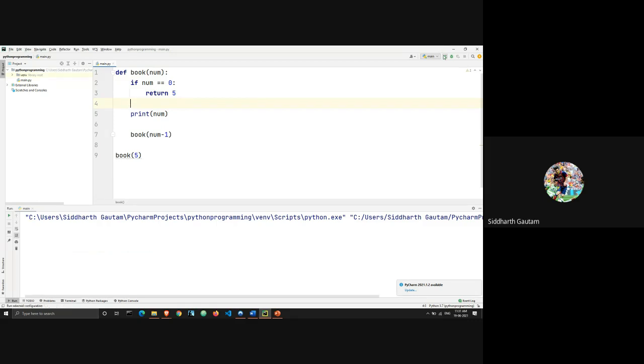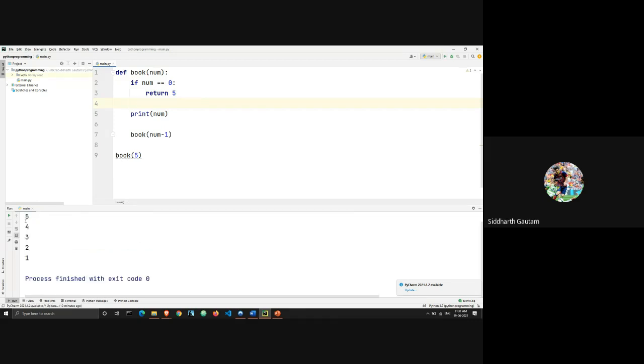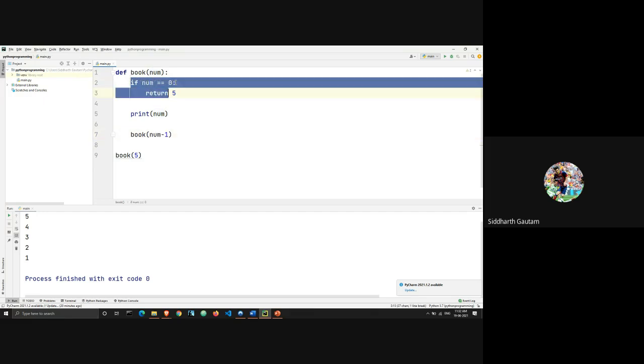Now let's execute this. As you can see, the output is 5, 4, 3, 2, 1. So what's happening here? When we were calling the function with num minus 1, at one point the value of num was 1, right? And in the next iteration, the value was num minus 1, which is 1 minus 1, which is 0. So when the function was called the next time, it came across this condition.